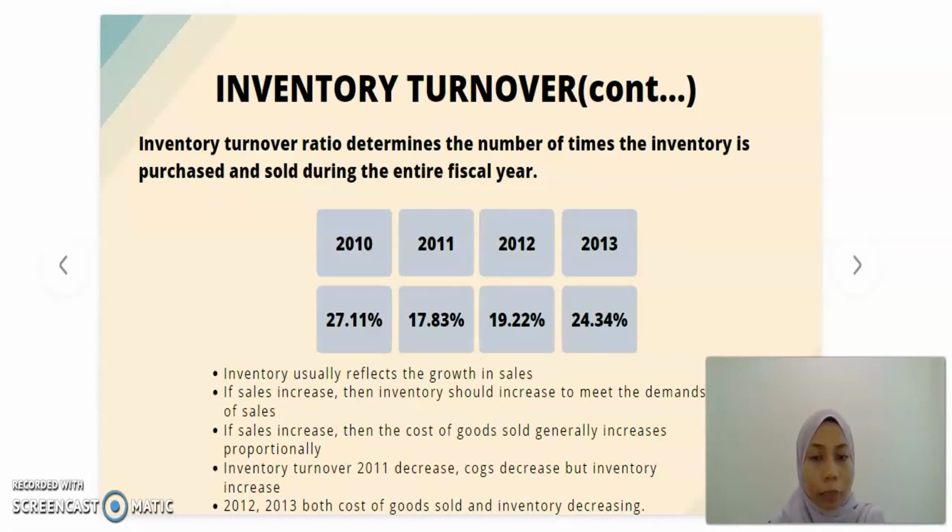But from the annual report that I have used, in 2011, only the COGS decreased, but inventory increased. So it might be that fraud happened in 2011, because in 2012 and 2013, the COGS and inventory follow the pattern of the inventory turnover.